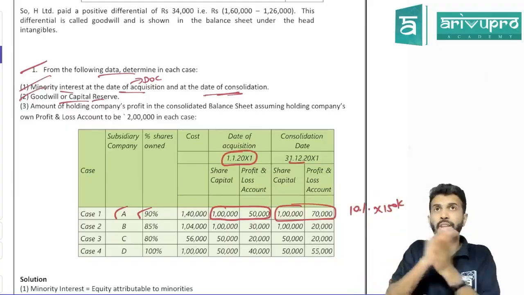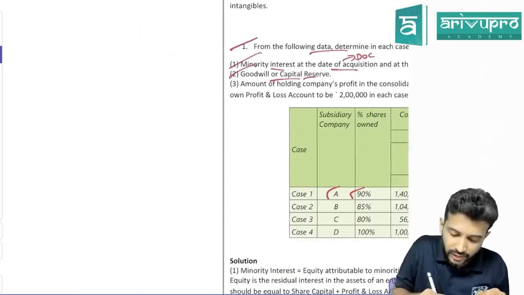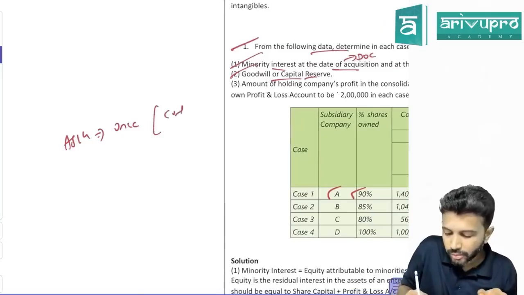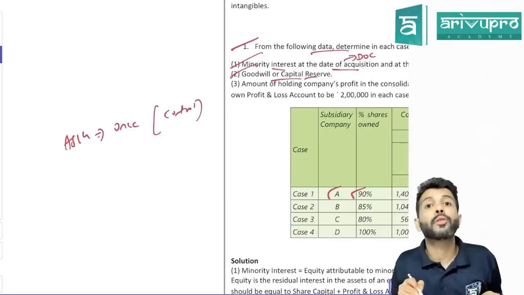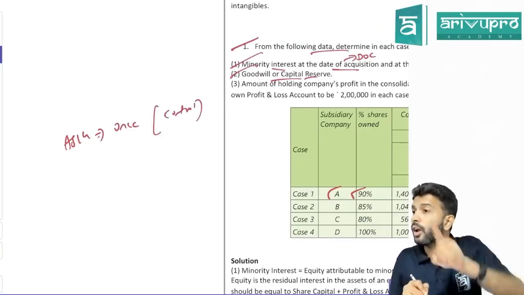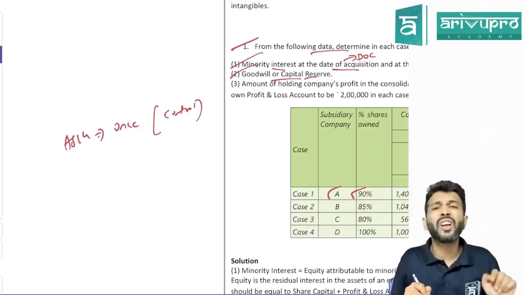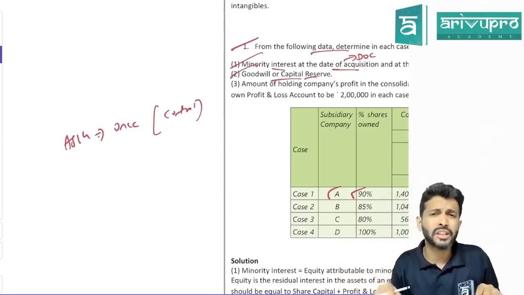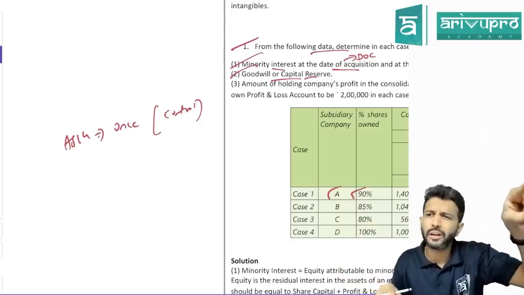What is the difference between AS14 and AS21? AS14 is applied once, when you get control. When you get control, you apply the amalgamation standard and get goodwill or capital reserve. Consolidation is when you prepare the consolidated financial statement. Financial statements, do you prepare them once or every year?